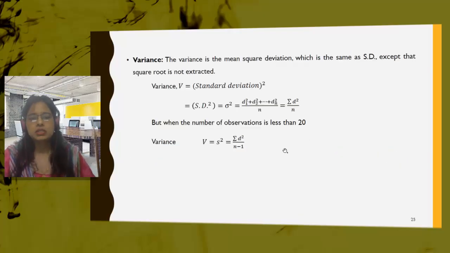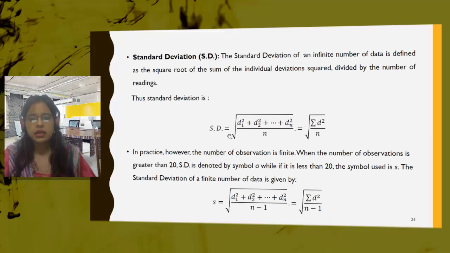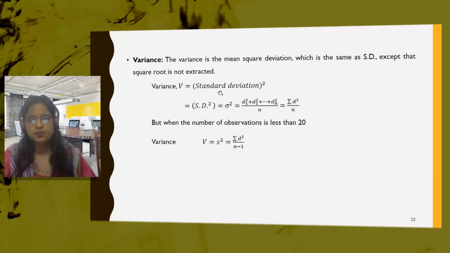Next is variance. The variance is the mean square deviation, which is the same as the SD, except that the square root is not extracted. See, in the previous case, if I remove this square root, it becomes variance. It is the square of the standard deviation, the mean square deviation.